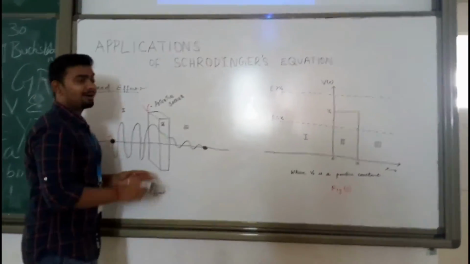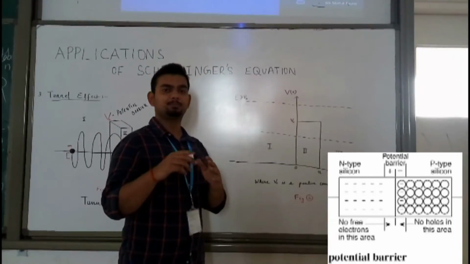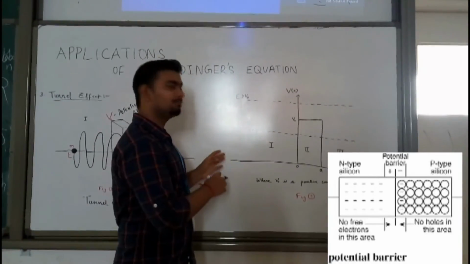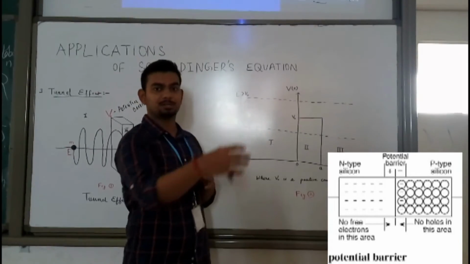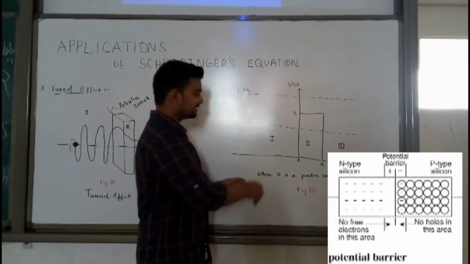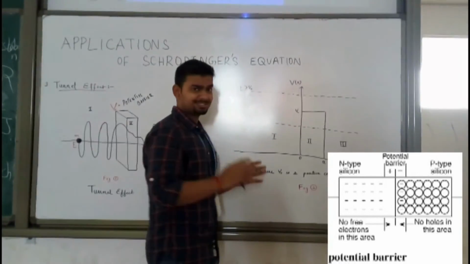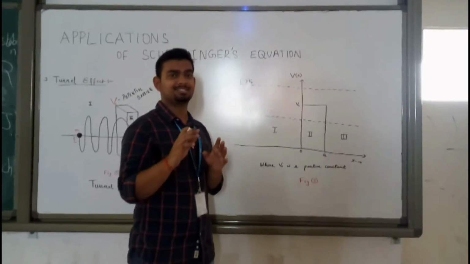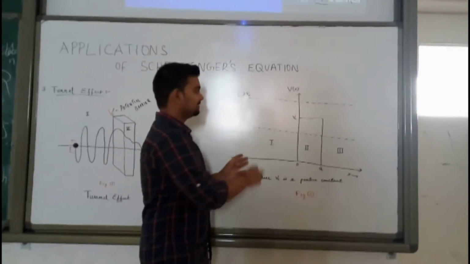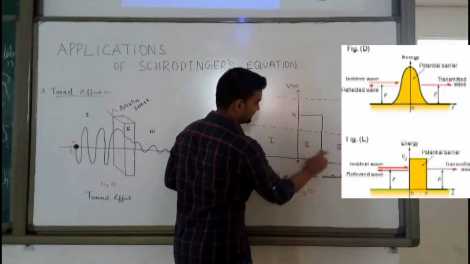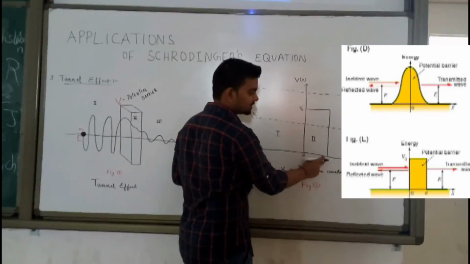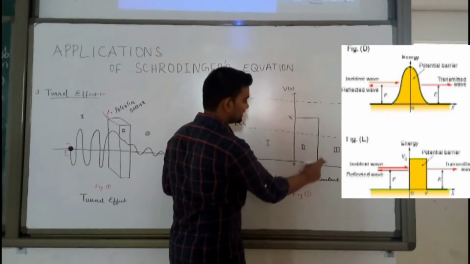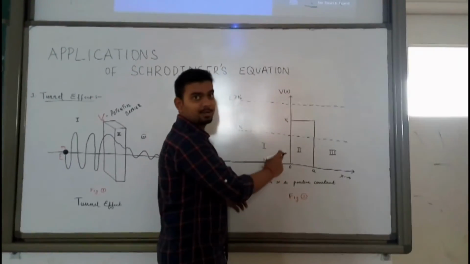But what is actually the potential barrier? It is the term which restricts a moving particle from passing from one region to another. We can see in figure 2. Let us consider a particle of mass m and energy E. Here is a potential field from x equal to 0 to x equal to a. This potential field can be collectively called a potential barrier.